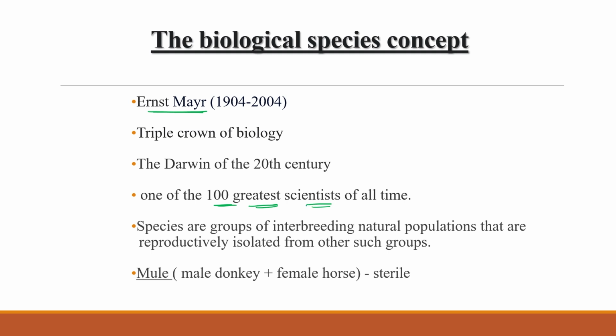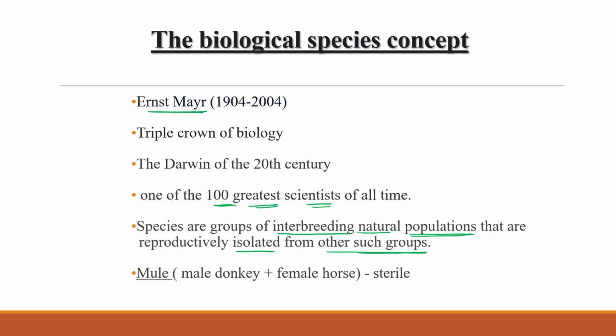He defined this biological concept of species. According to him, species are groups of interbreeding natural populations, those that naturally interbreed, and that are reproductively isolated from other such groups.